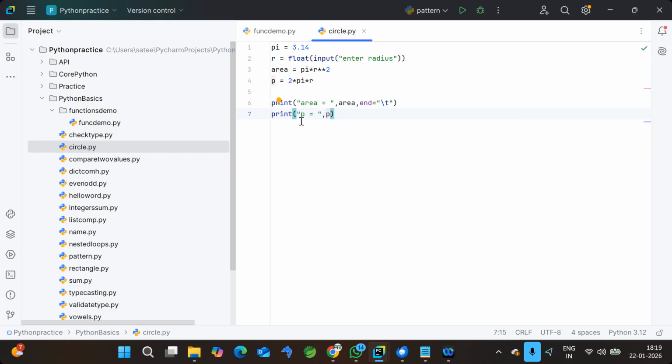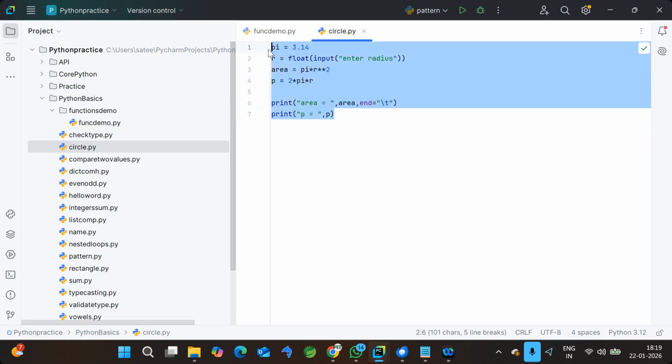Now what does function mean? In simpler words, a function is a set of lines of code. Assume here, what we are trying to do is find the area or perimeter of the circle. Okay. Now, how many lines do we have here? Total 6 lines. If you group these 6 lines together and convert them into a reusable block or reusable component, then we call that a function basically.